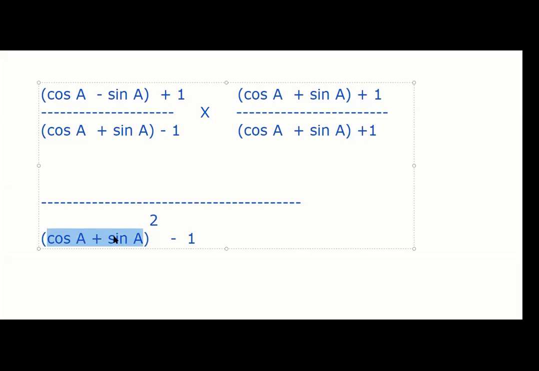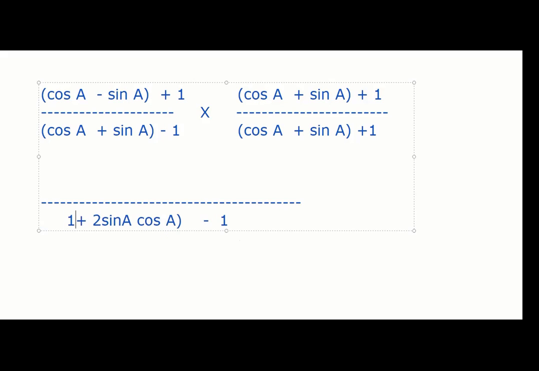If you square it, what do you get? Cos square A plus sin square A plus 2 sin A cos A. What about this? It will become 1. And it's a big achievement, right? And then 1 and 1 will get cancelled. See guys, you have to follow because I cannot repeat. So this 1 is gone, this 1 is gone. So the denominator now becomes 2 sin A cos A.